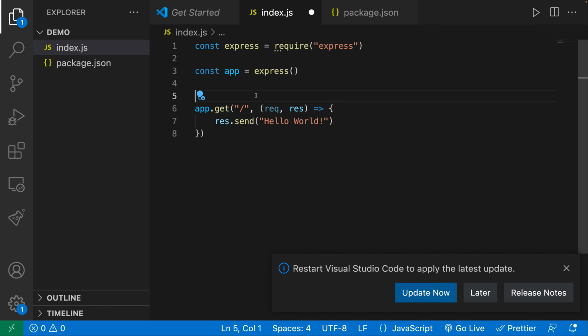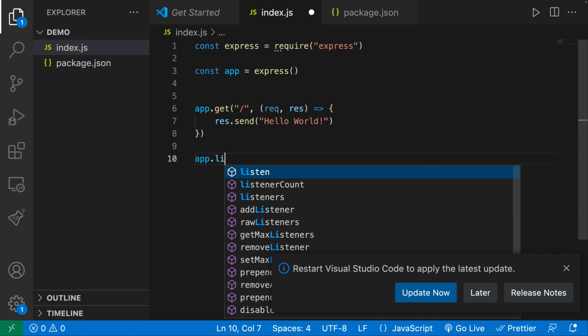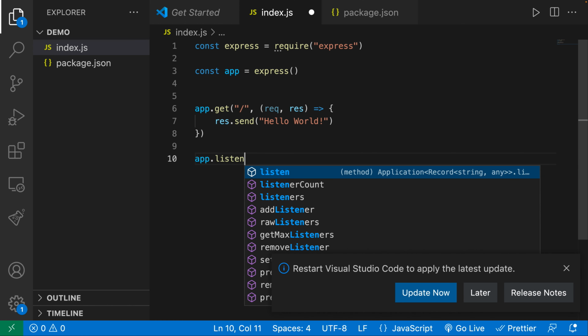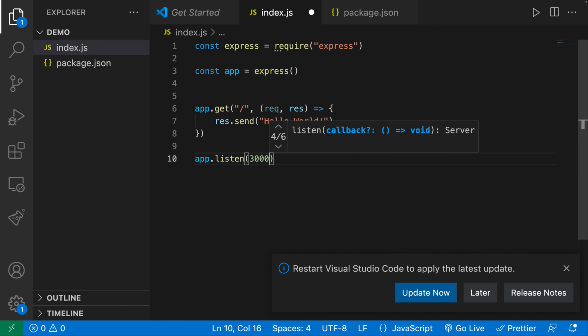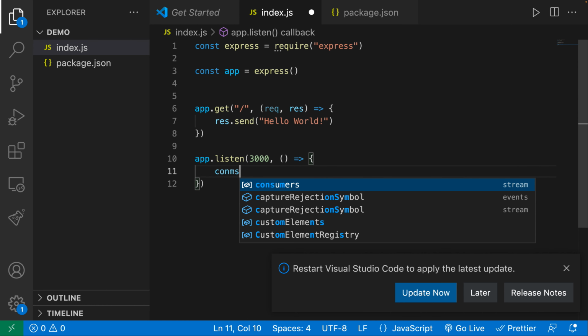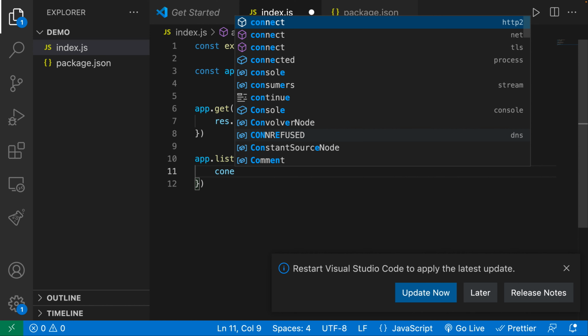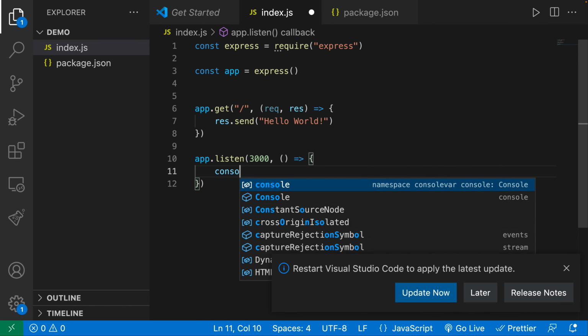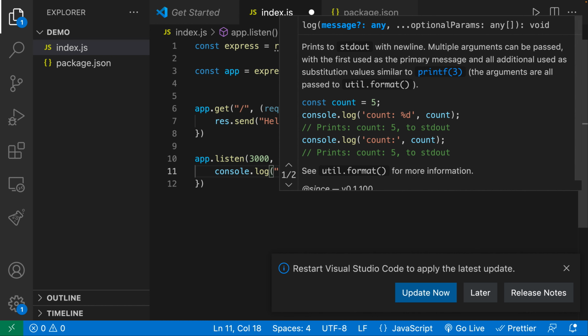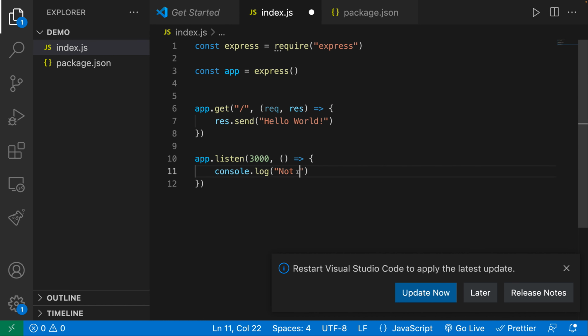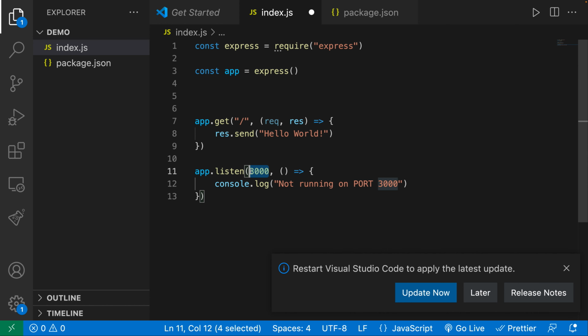So whatever endpoint I go to, let's say localhost 3000, it's going to send me hello world. But now what we need to do is actually listen and instantiate this app. So I'm going to say app.listen. I want you to listen on port 3000. And then over here, I am going to do a console.log. I'm going to say now running on port 3000. Now, one nice thing is that you don't just instantiate the port like this.